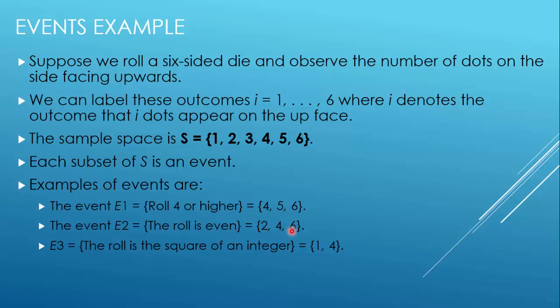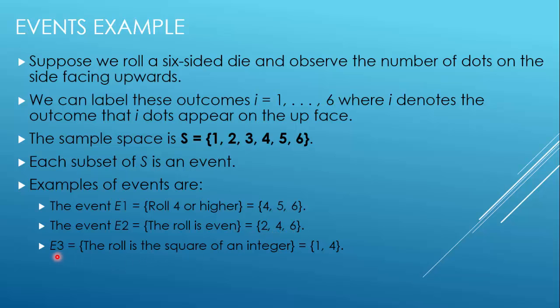It means that after performing the experiment, or throwing the die, you are just observing whether you get 2, 4, or 6. You are not interested in other numbers. If you get 1, 3, or 5, you are not interested. You just want to know how many times you get 2 or 4 or 6, which means only these even numbers.